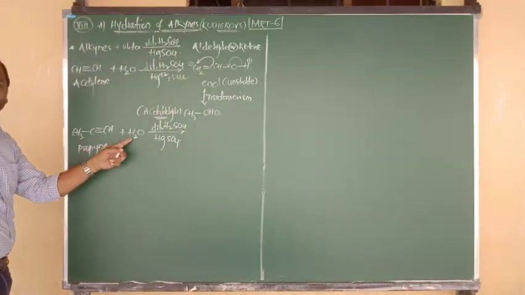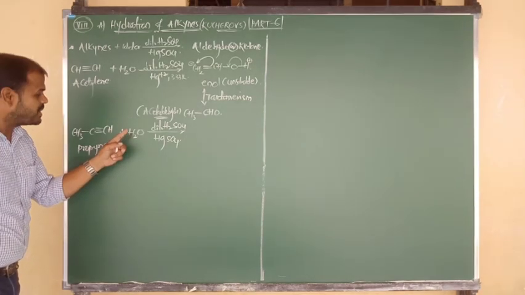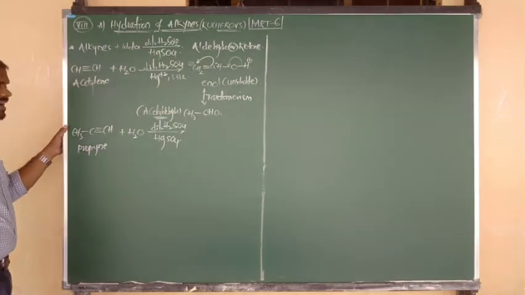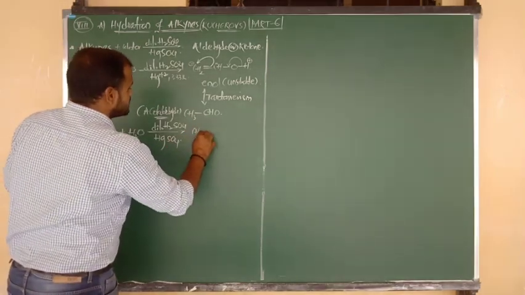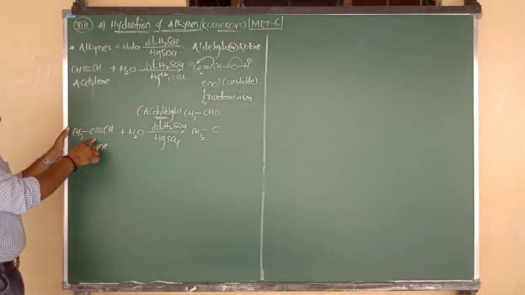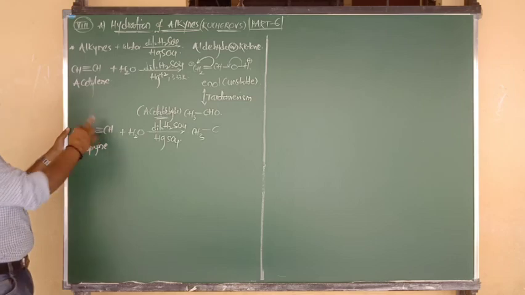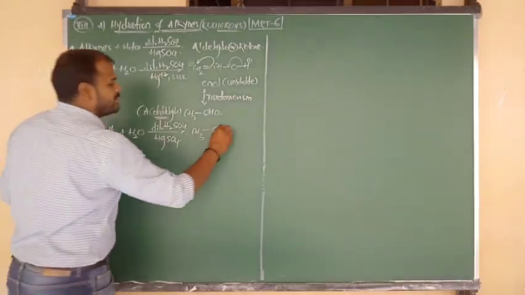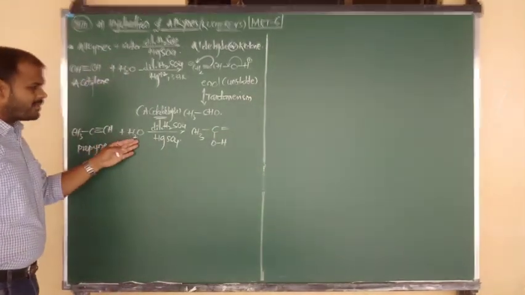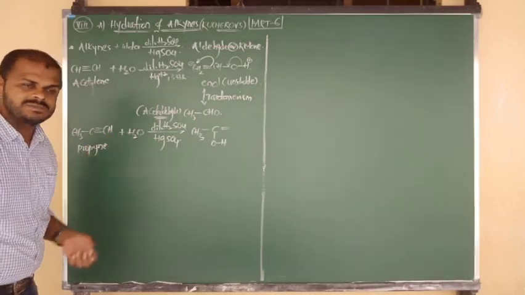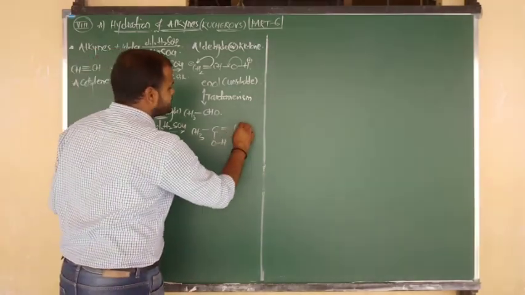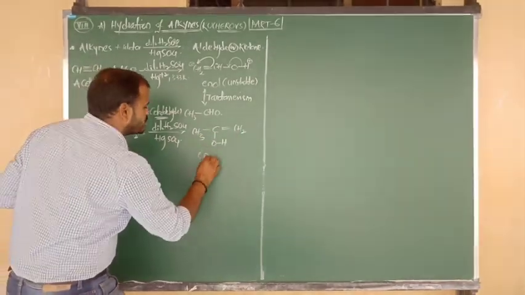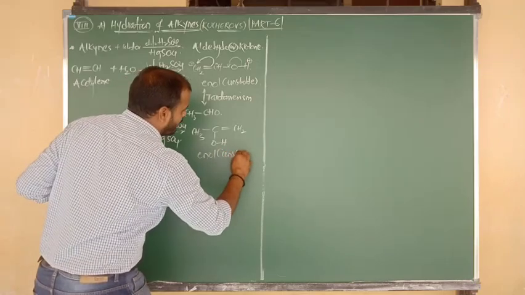So the water molecule contains H plus and OH minus. OH minus attacks the central carbon, which contains less number of hydrogen. Now, what will be the intermediate? CH3 bonded to C, the central C has very few hydrogens. It is attacked by OH minus as per Markovnikov rule, and automatically the triple bond becomes a double bond. From that water molecule, OH comes here, and the remaining H plus attacks CH, and CH becomes CH2. The double bond is ene and the carbon is connected to ol, so this is nothing but the unstable enol form.